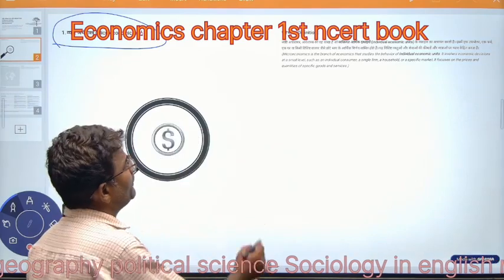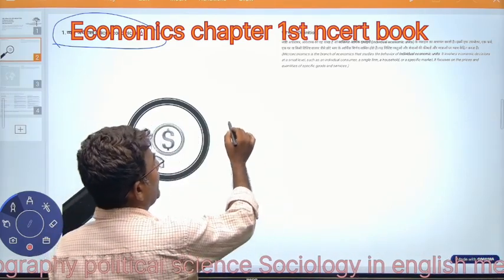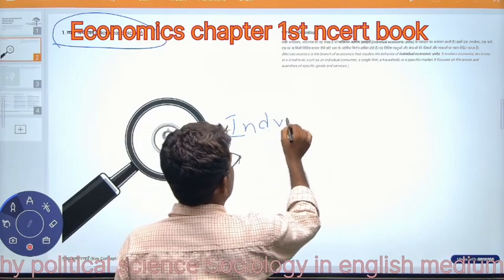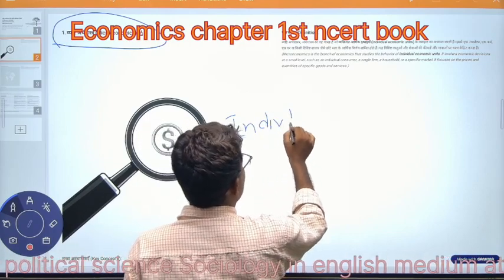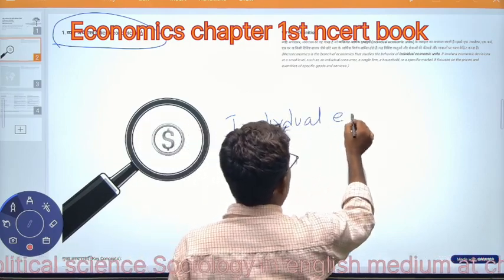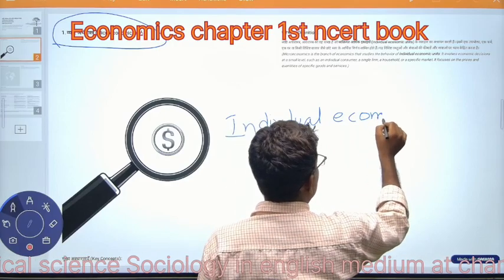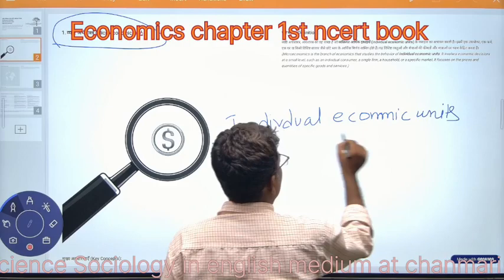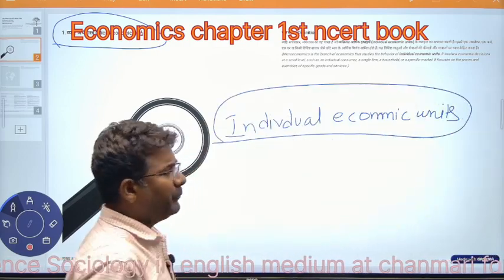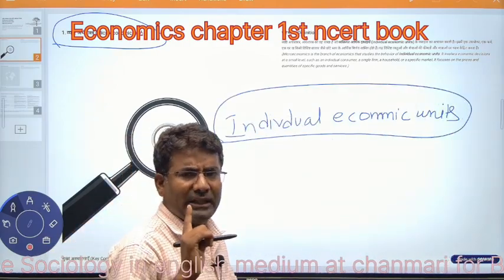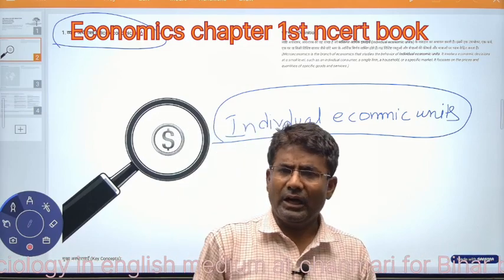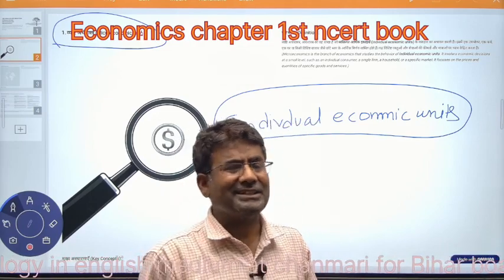In microeconomics, only one person, that is, an individual economic unit, a single person or single variable, is studied.